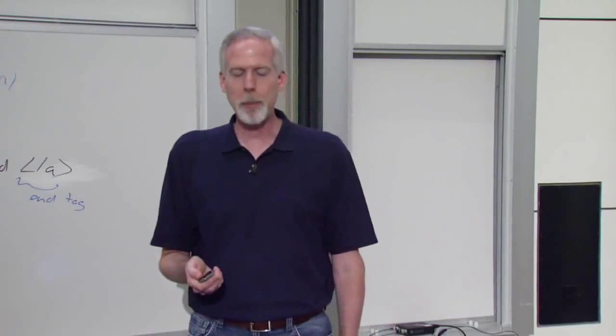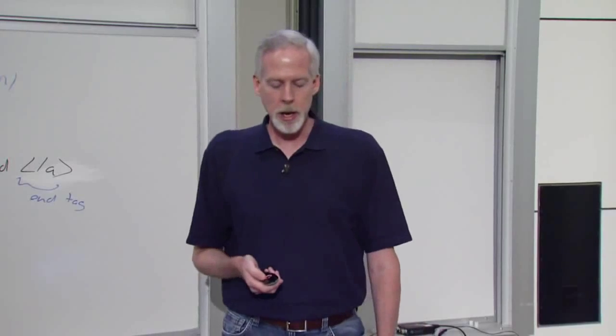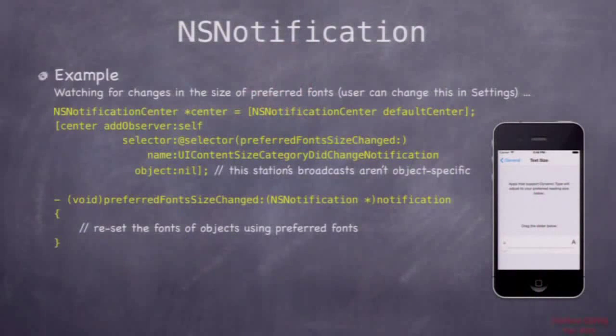Okay, so here's an example. This is the example I'm going to demo real quick here, which is text size. So in iOS 7, not in any iOS before that, but in iOS 7, if you use preferred fonts, then the user can actually go into settings and change the size of their font. So if they're like me, and the phone has to be held farther and farther away as the years go by, you can set the text size up and move that phone back in a little bit. So that's what this text size thing allows you to do.